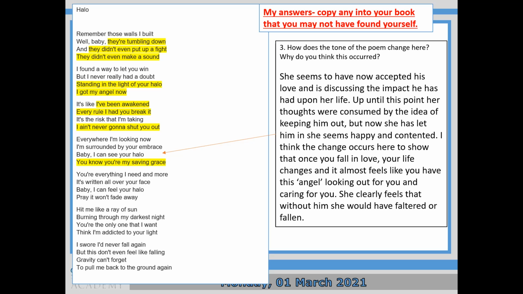I think the change occurs here to show that once you fall in love, your life changes, and it almost feels like you have this angel looking out for you and caring for you. She clearly feels that without him, she would have faltered or fallen. So again, you can add detail to your own answer by pausing now.